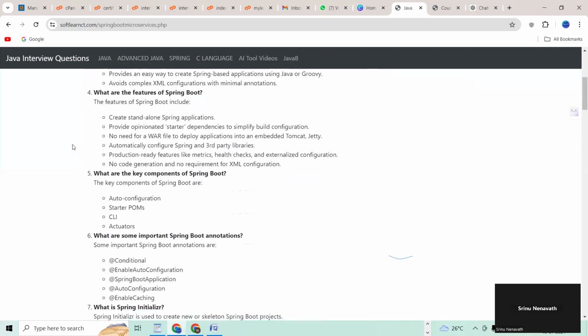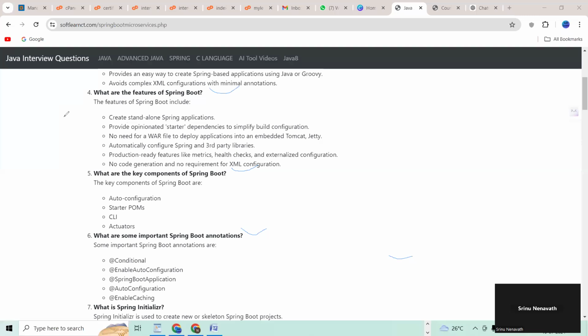Fourth question, what are the features of Spring Boot? Fifth question, what are the key components of Spring Boot? Sixth question, what are some important Spring Boot annotations? I'm going to give very clear answers here, so you should be prepared properly, right?